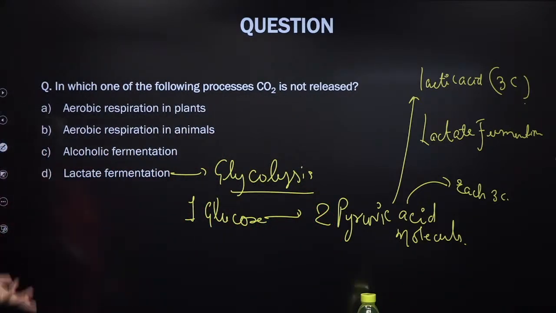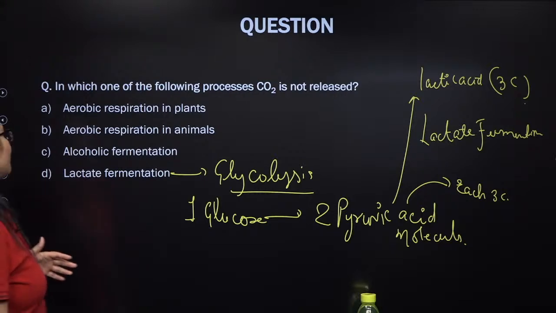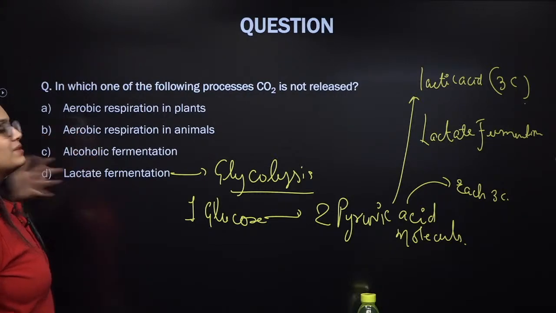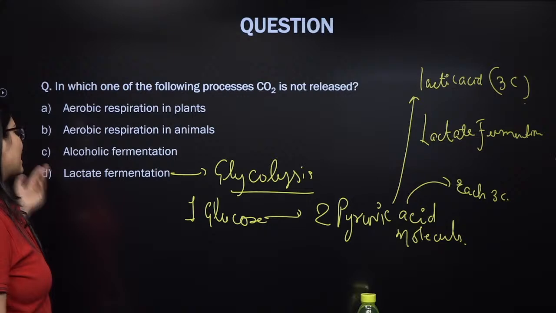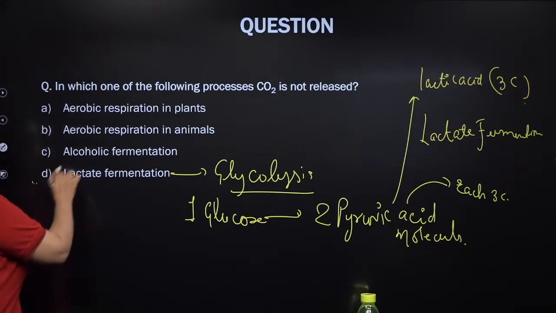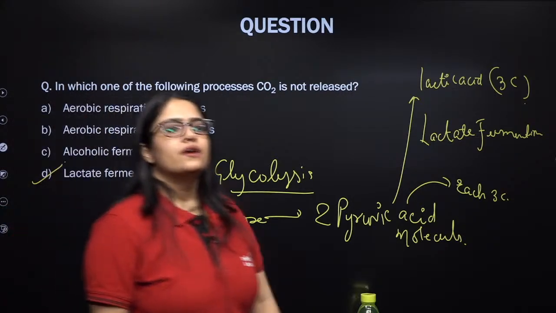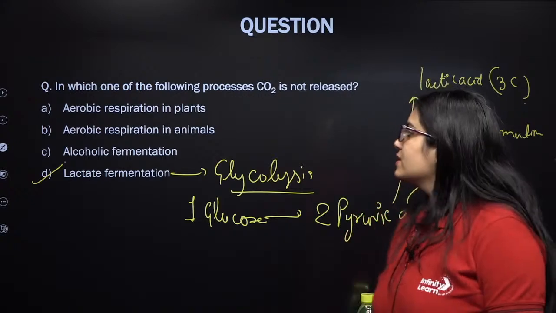Aerobic respiration, we all know all the carbons present in the glucose, all 6 carbon will come out as 6 CO2. Whether it is in plants or animals, doesn't matter, 6 CO2 will come. Alcoholic I already explained, and lactate is the one in which CO2 is not released. Excellent, everybody. Impressive. Let's see the next question then.